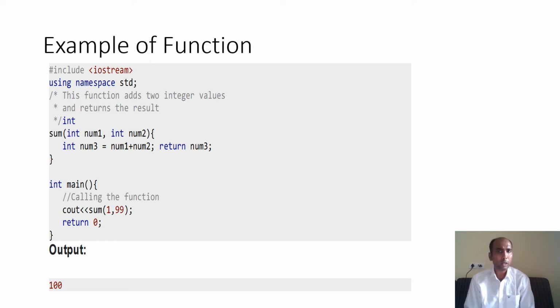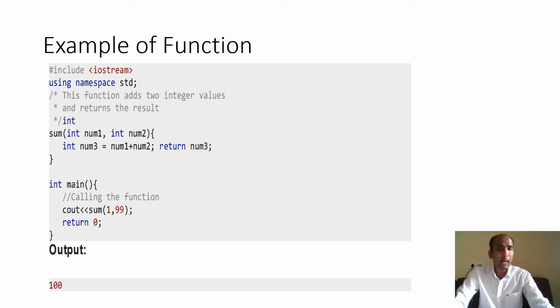One thing you are looking at here: I have not used any prototype declaration. Take care, if you create the main function before a user-defined function, then a prototype declaration is mandatory.